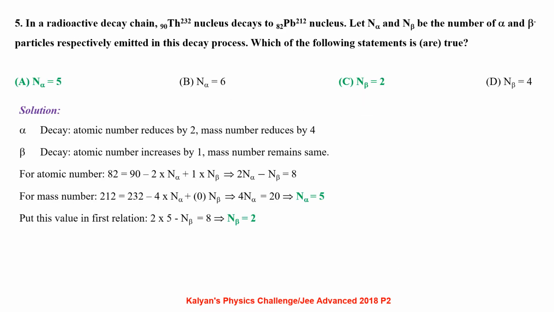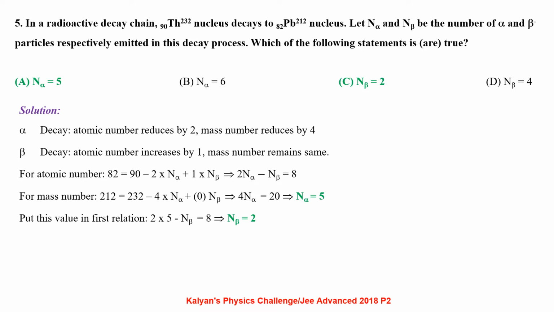In a radioactive decay chain, thorium-90-232 nucleus decays to lead-82-212 nucleus. Let n alpha and n beta be the number of alpha and beta particles respectively emitted in this decay process. Which of the following statements is true?